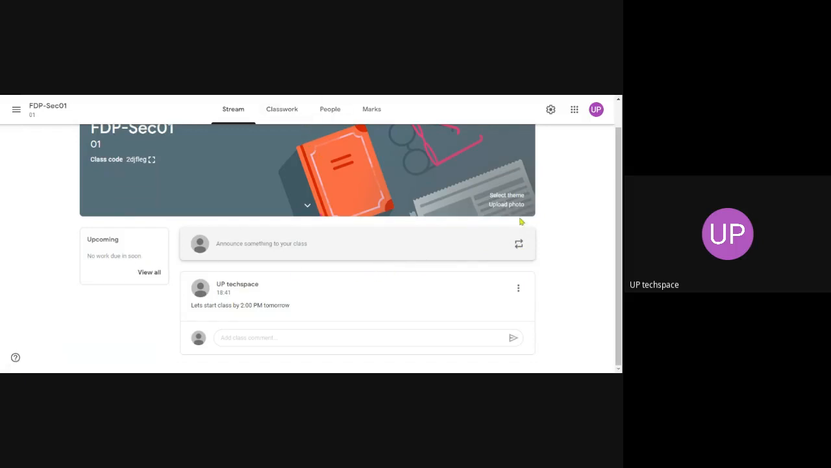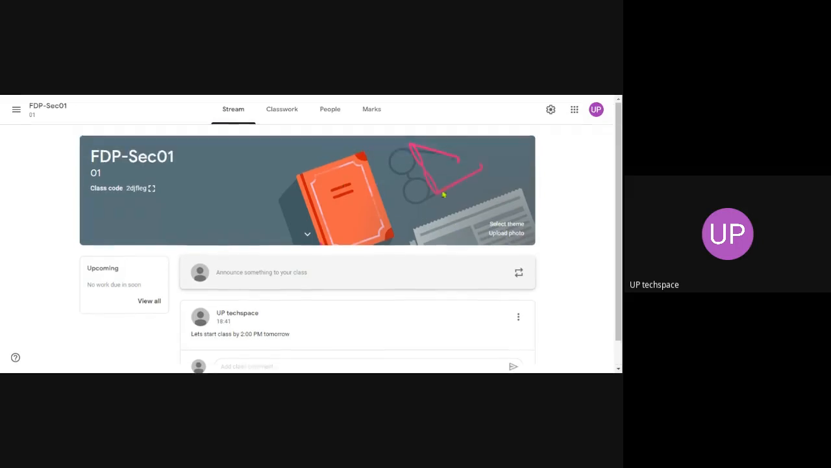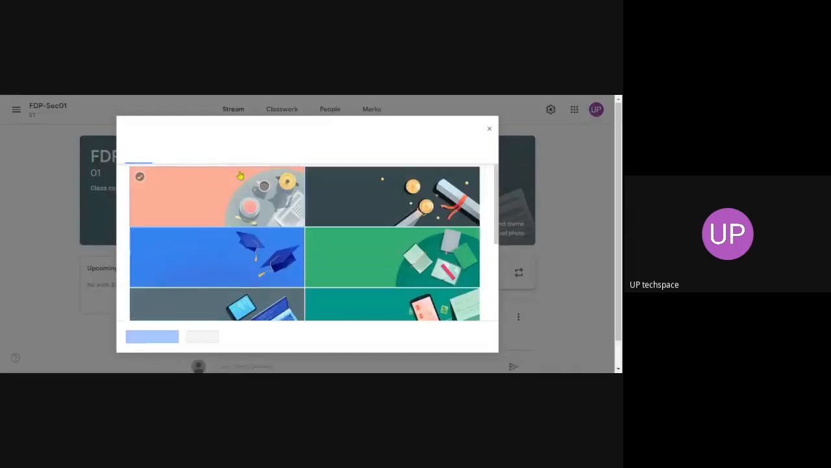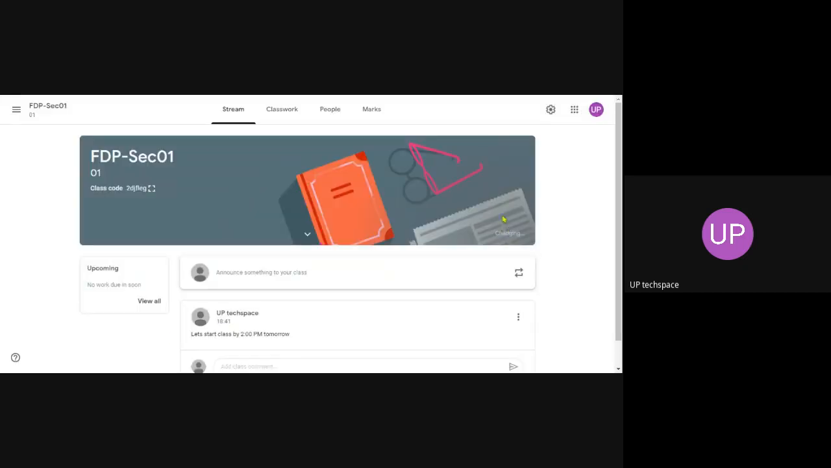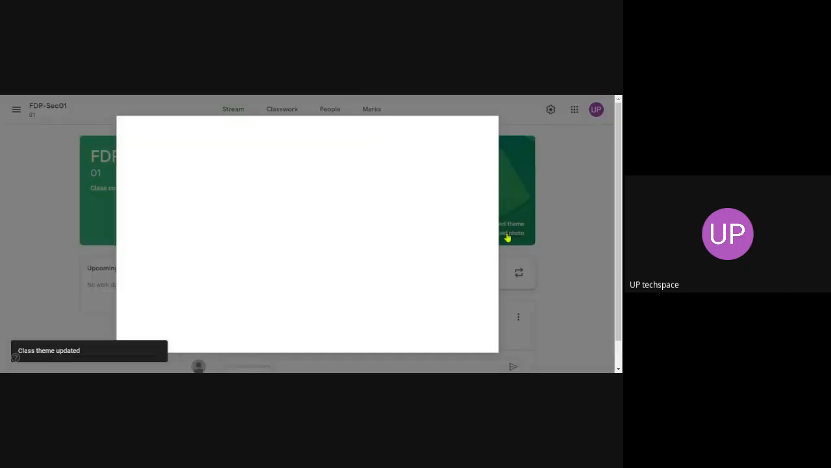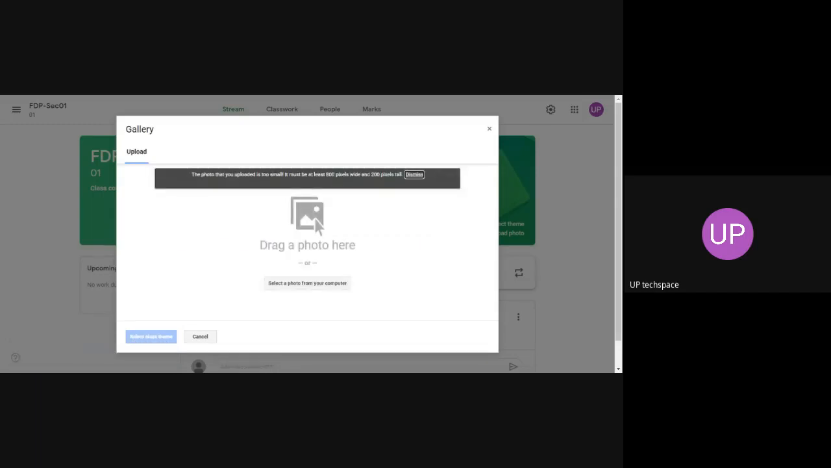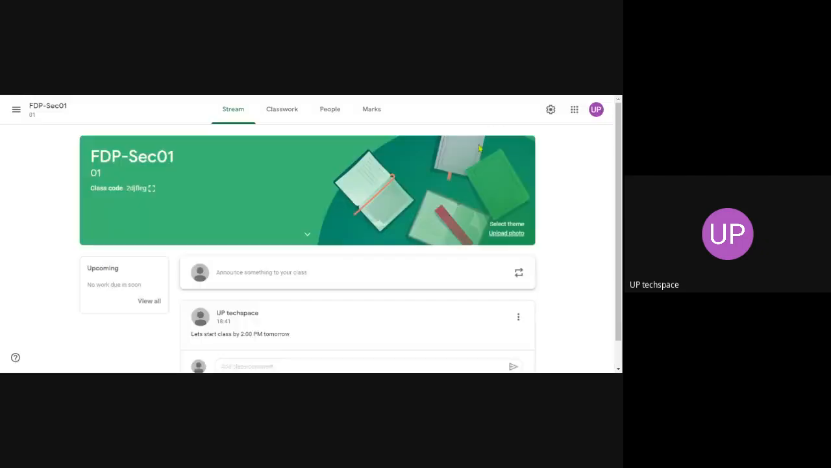Now this is the first page of a particular classroom. You can select a theme. You can select different themes, or you can customize this template. If you don't wish to see this particular image, you can upload your own photo. This should be 800 pixels wide and 200 pixels tall. Anyway, you can customize this.